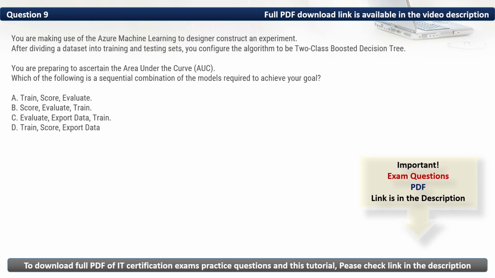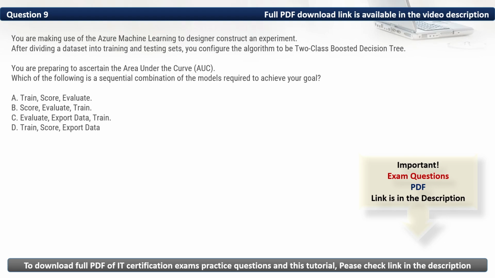You are making use of the Azure Machine Learning Designer to construct an experiment. After dividing a dataset into training and testing sets, you configure the algorithm to be two-class boosted decision tree. You are preparing to ascertain the area under the curve. Which of the following is a sequential combination of the models required to achieve your goal?